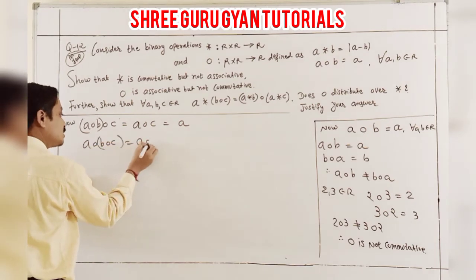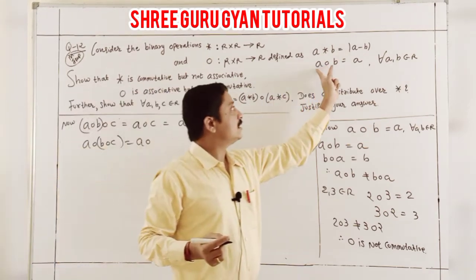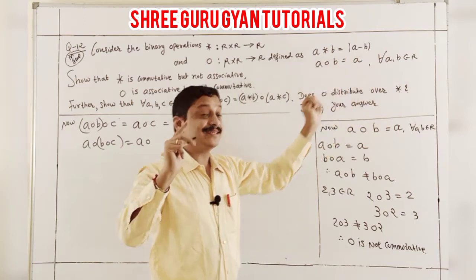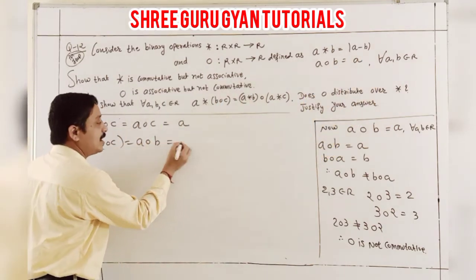Second check: A O (B O C). Here also the same. What is B O C? A binary B is A, so what is B binary C? Which is B. Again A.